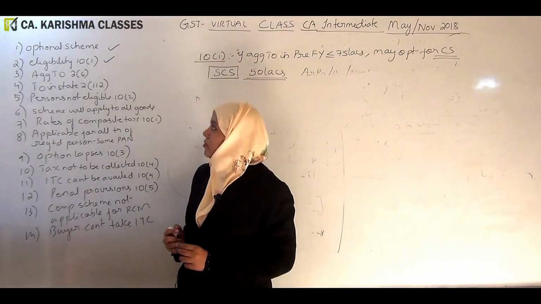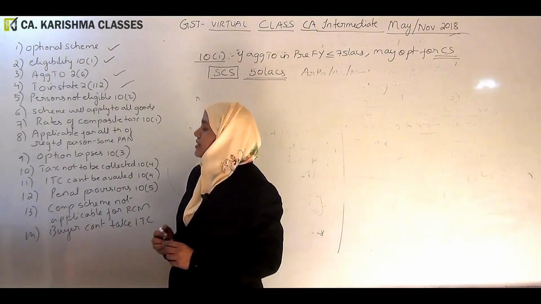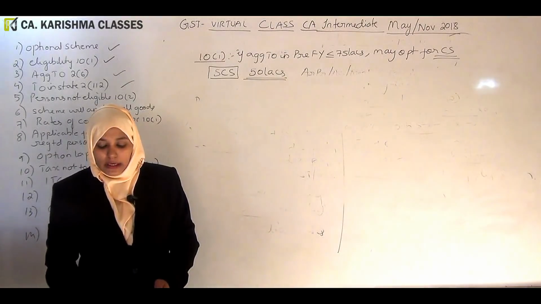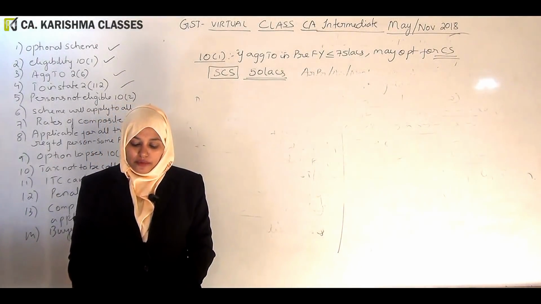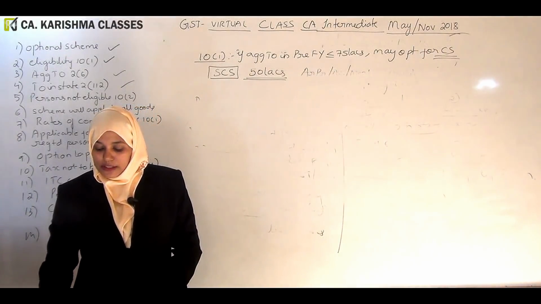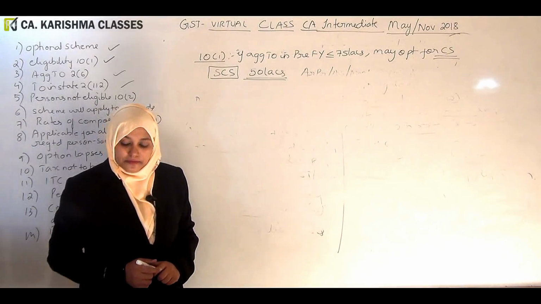So let me help you with the further points. We finished up to this stage. Persons not eligible. Okay, so we want to know who are the people who are not eligible for this kind of composition scheme. So basically we are not interested in big people. Persons who are not eligible. So let us see who are not eligible.